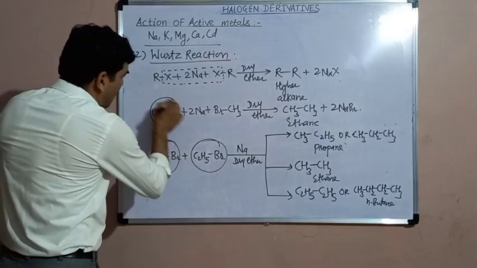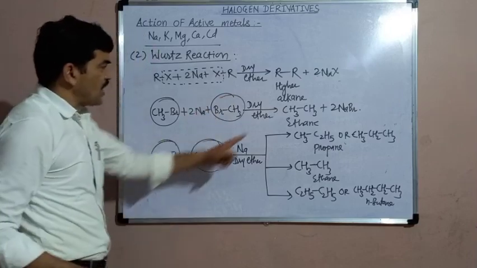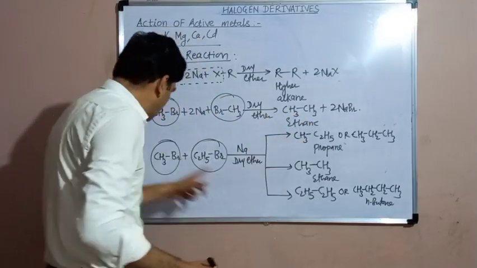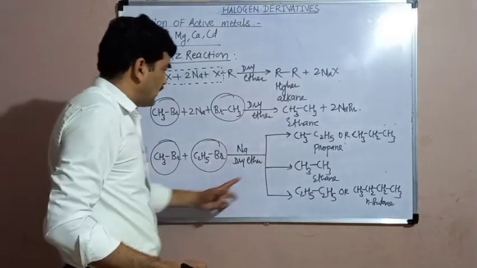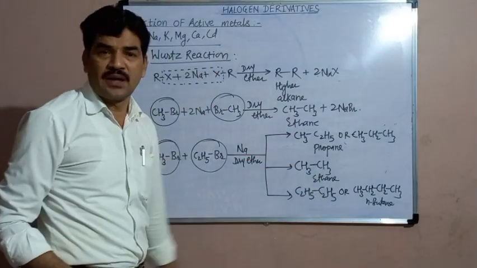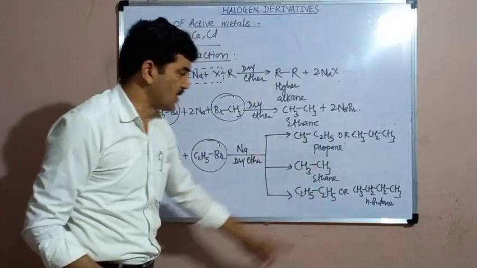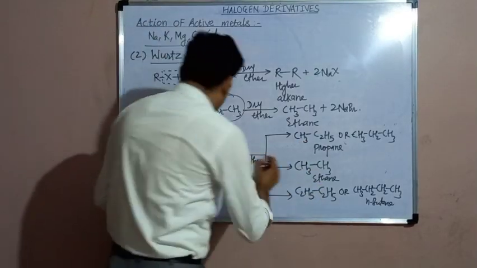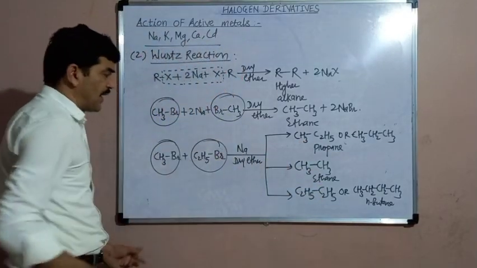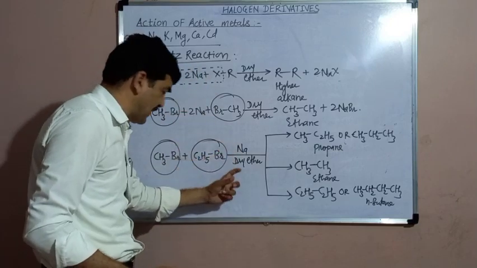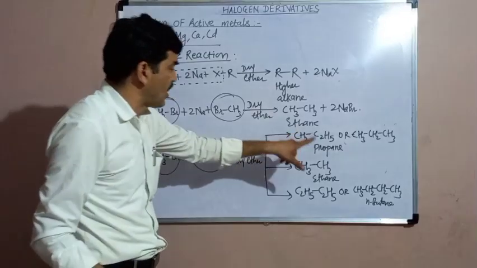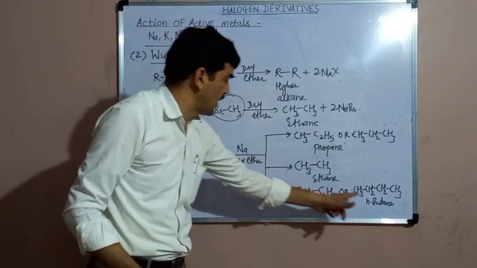When only one type of alkyl halide is taken, there is a formation of a single alkane. But when a mixture of alkyl halides is taken in the Wurtz reaction, then there is a formation of a mixture of different alkanes. Here, methyl bromide and ethyl bromide, when reacted with sodium metal in presence of dry ether, give a mixture of propane, ethane and n-butane.